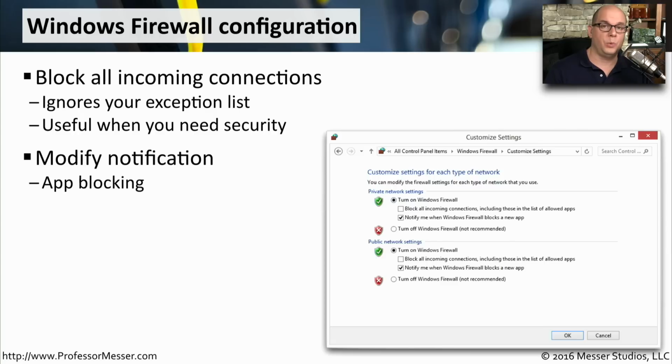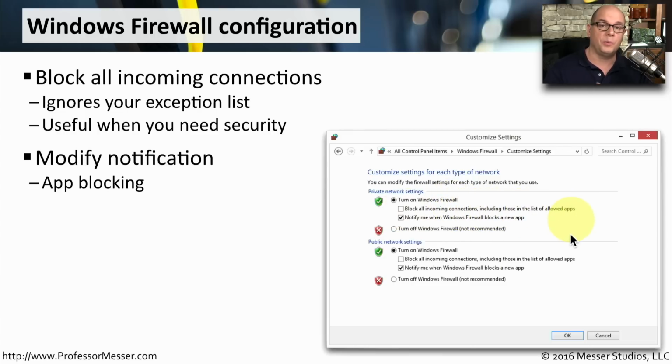There are also a couple of quick configuration settings you can make when you've drilled down into the network type. One of these is to block all incoming connections, including those in the list of allowed applications. This would obviously be a case where you wanted nothing to be able to connect to your system. And if you're concerned about incoming connections, this would be a very quick check mark, and you've now blocked everything from the outside.